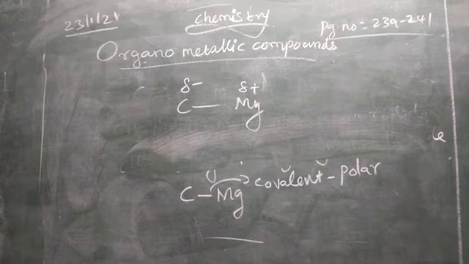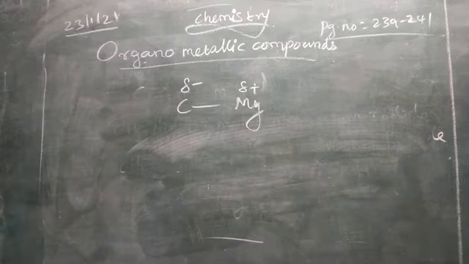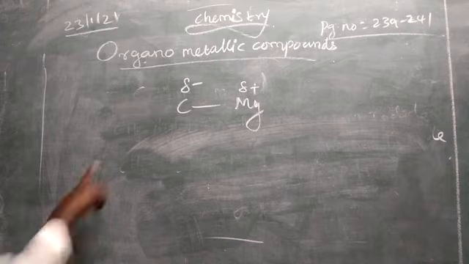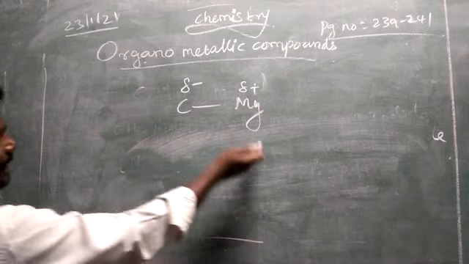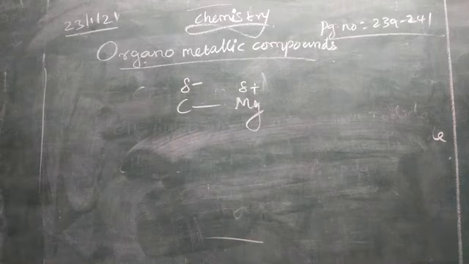Let us see the preparation of some organometallic compounds. Usually we prepare Grignard reagent. Alkyl magnesium halide compounds are called Grignard reagent.